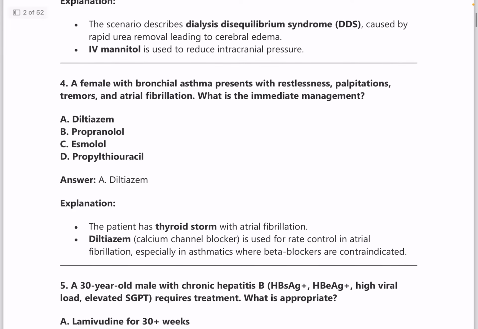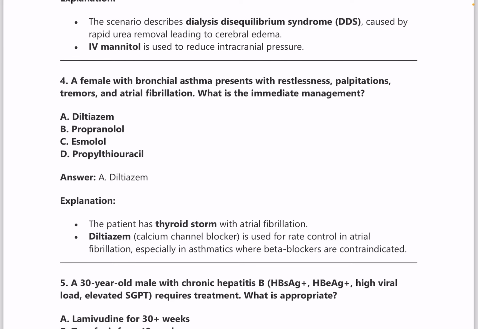Next question, a female with bronchial asthma presents with restlessness, palpitations, tremors and atrial fibrillation. What is the immediate management? Answer is diltiazem. The patient has thyroid storm with atrial fibrillation, and diltiazem is used for rate control in atrial fibrillation.